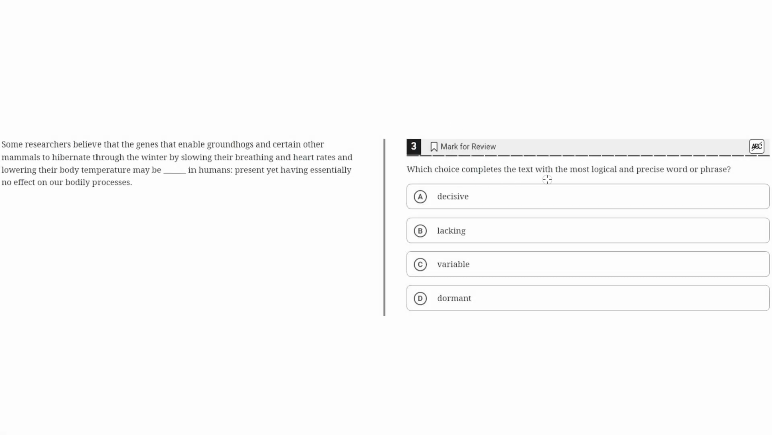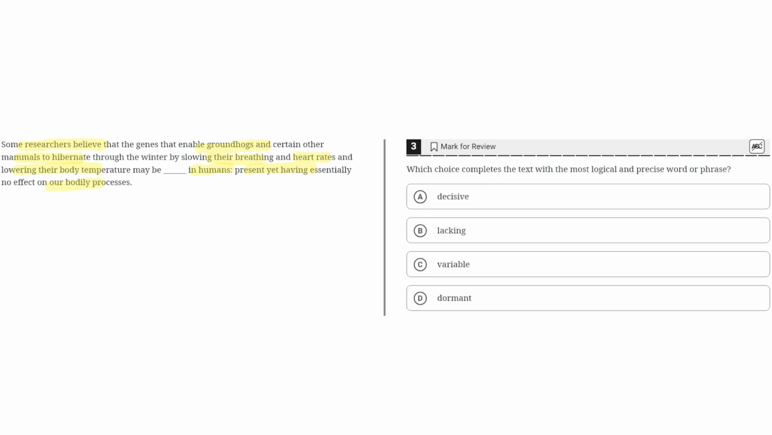Which choice completes the text with the most logical and precise word or phrase? Some researchers believe that the genes that enable groundhogs and certain other mammals to hibernate through the winter by slowing their breathing and heart rates and lowering their body temperature may be blank in humans, present yet having essentially no effect on our bodily processes.